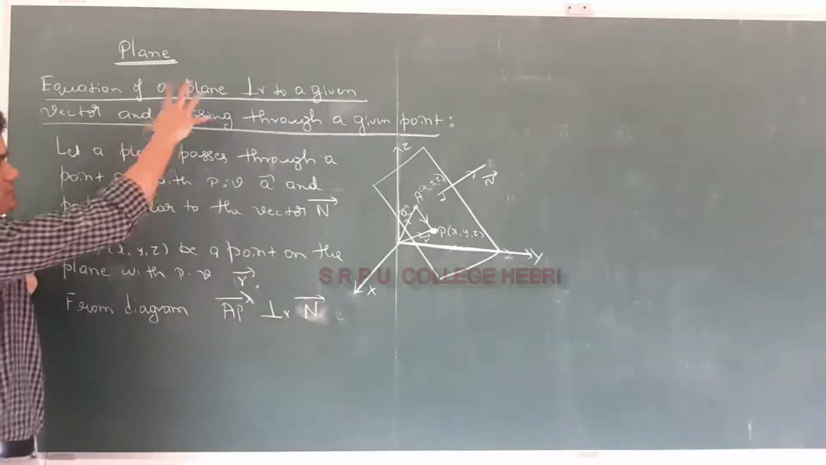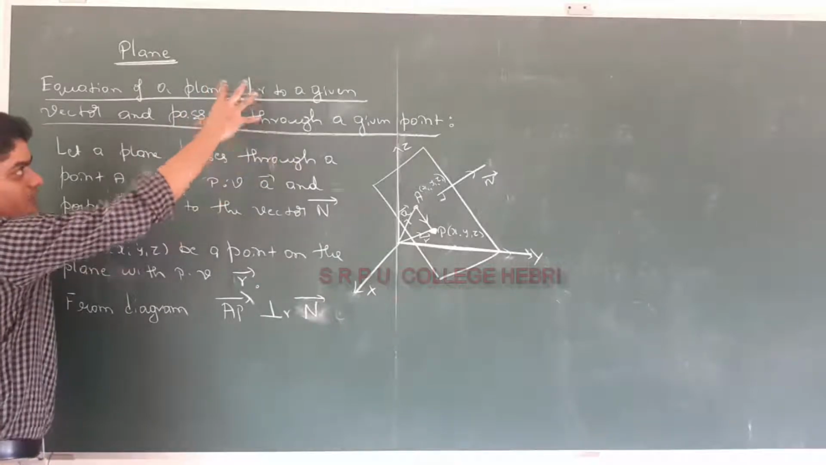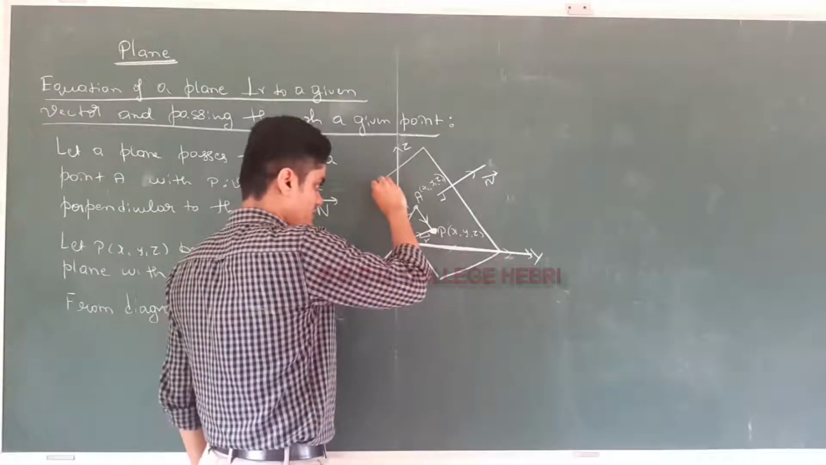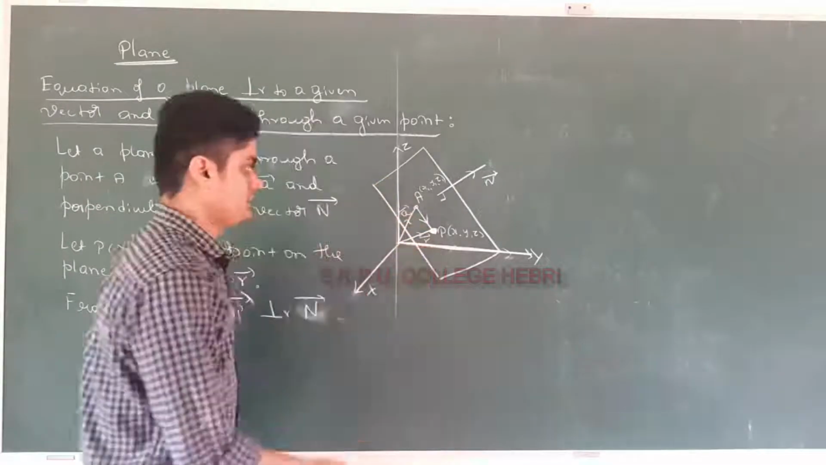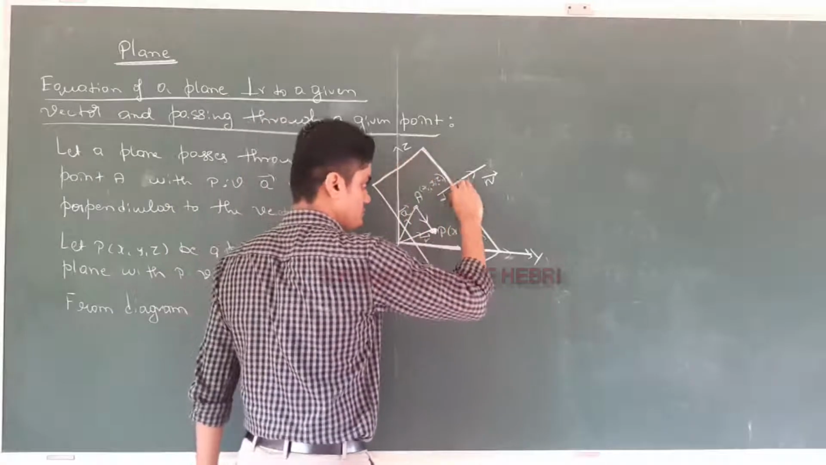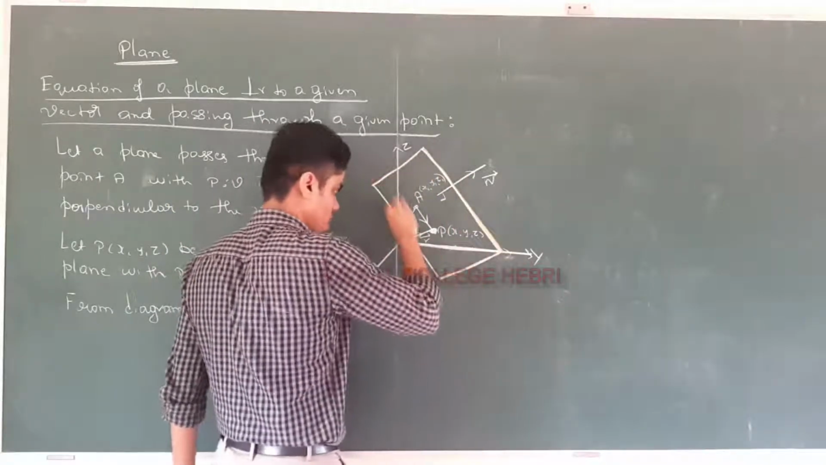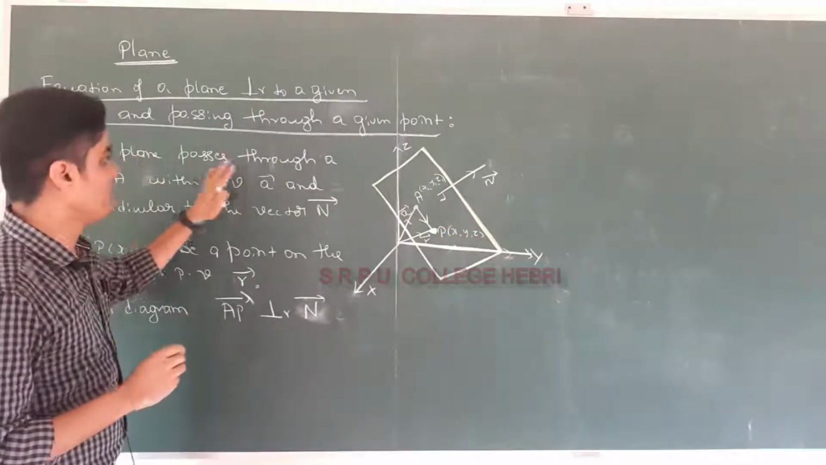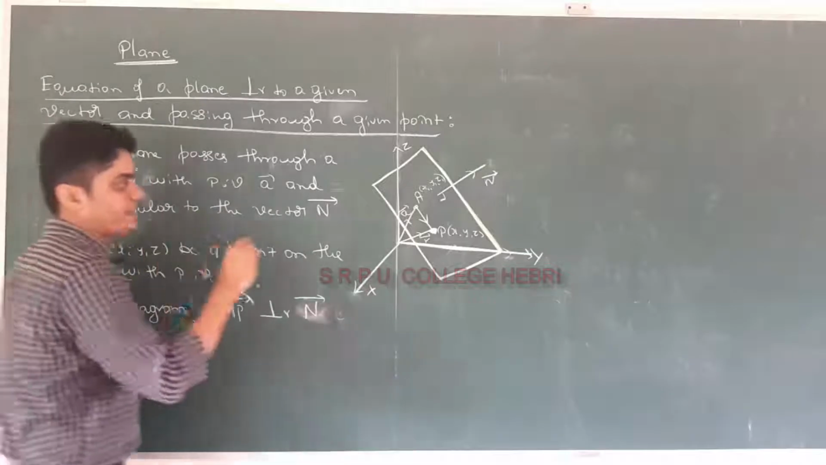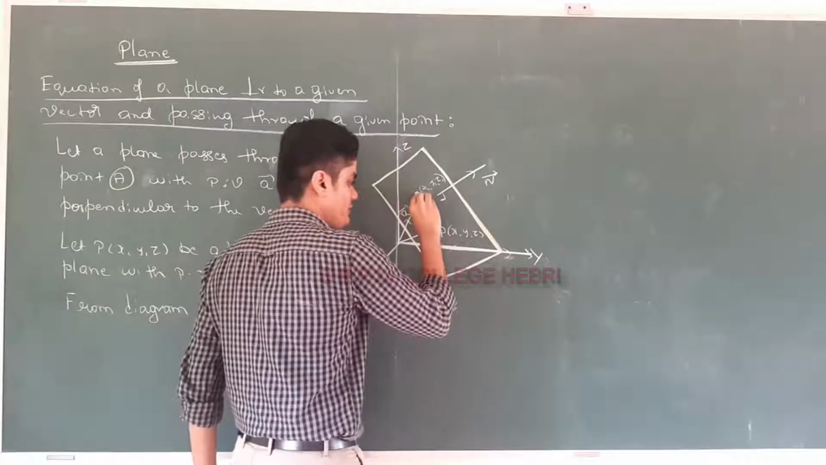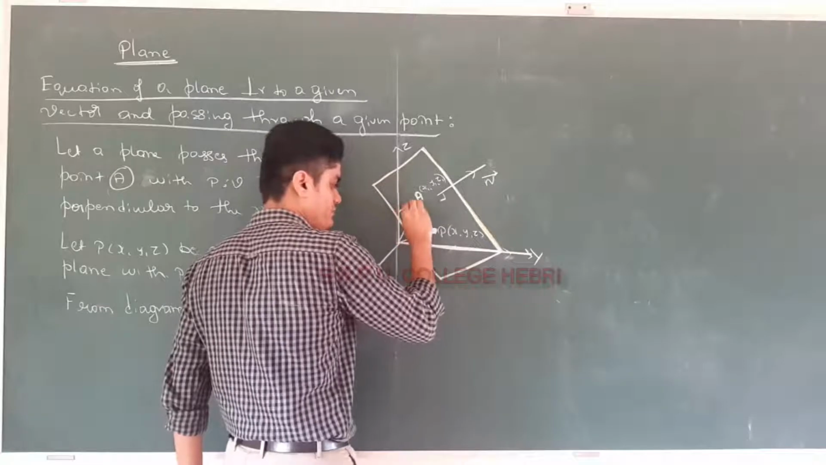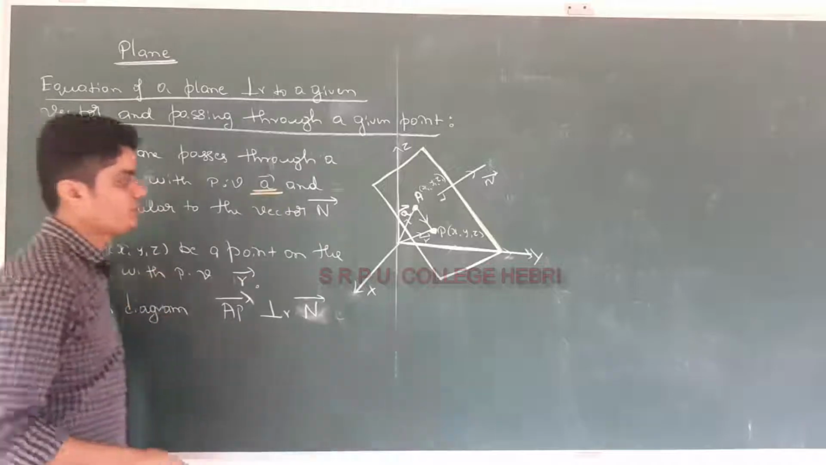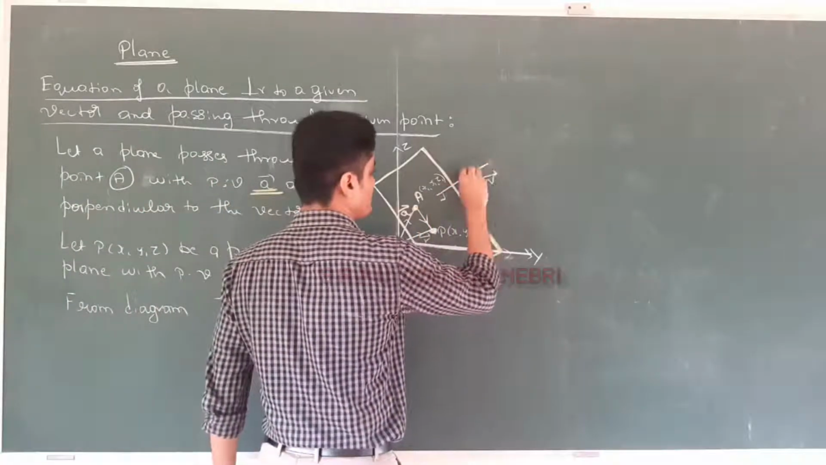Okay, so first we will draw whatever is given in the data in terms of a diagram. So consider a coordinate system x, y, z axis. So now this line will be our plane. So what is our plane? This is our plane. Okay, consider a plane that passes through a point A. This is our point, with the position vector A, and perpendicular to the normal vector, this is just a normal vector, unit normal or normal vector,